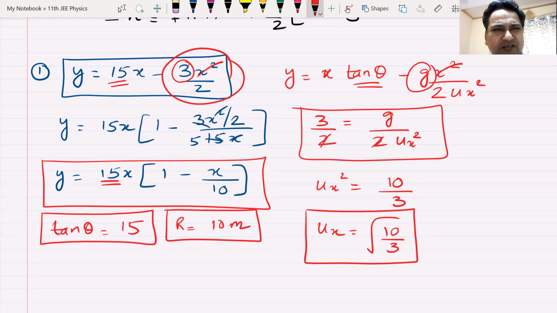And we made a small, stupid mistake. Remember, beta, these are the mistakes that get us in trouble. We know everything, but one stupid mistake, and you don't lose 1 mark, you lose 5 marks. I told you in the previous class also, one mistake, you lose 5 marks. How? 1 for negative and 4 for positive. So if you did this question wrong, you lost 5 marks. You can't lose 5 marks on a stupid mistake like this. So ux is root over 10 by 3.